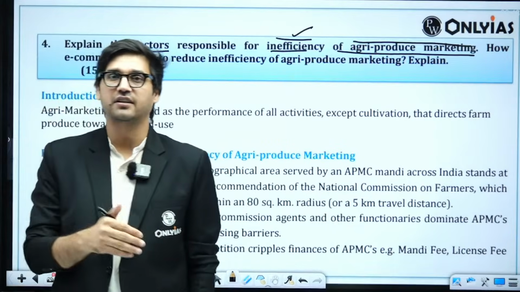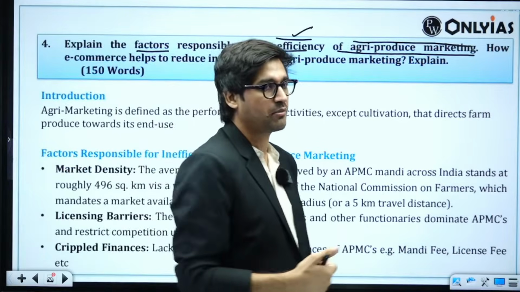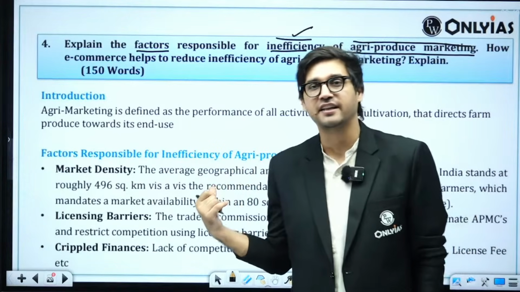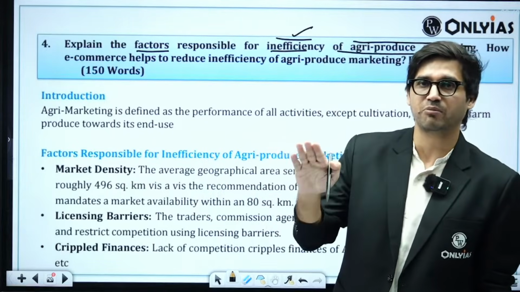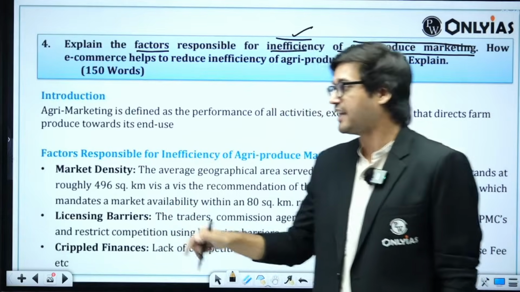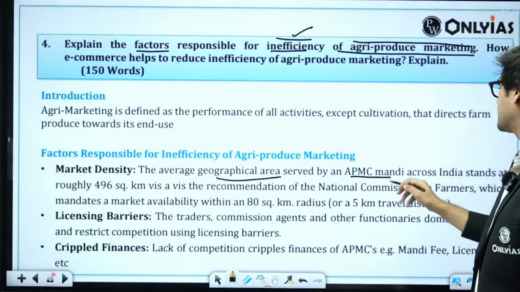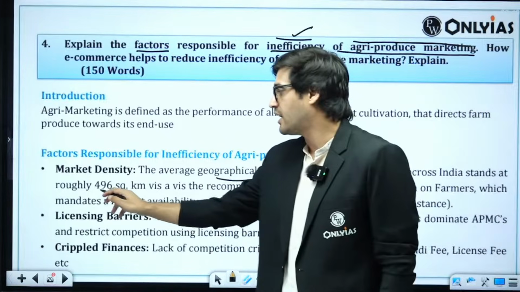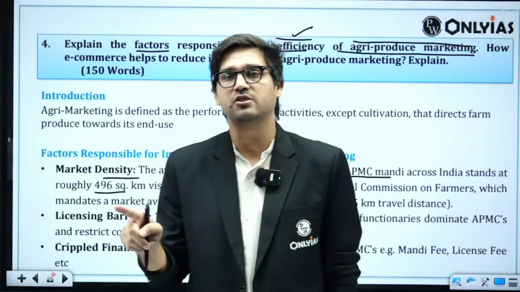Now, what are the various factors? We have discussed them at such length in our classes, so you should be very comfortable here. First one is market density. The National Commission on Agriculture proposed one market for a 5-kilometer radius. That means one market for 80 square kilometers roughly. And in India, the average geographical area served by an APMC mandi stands to be around 500 square kilometers. The recommendation is one for 80 square kilometers.